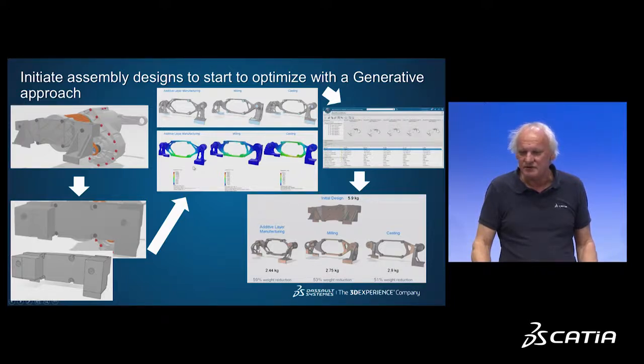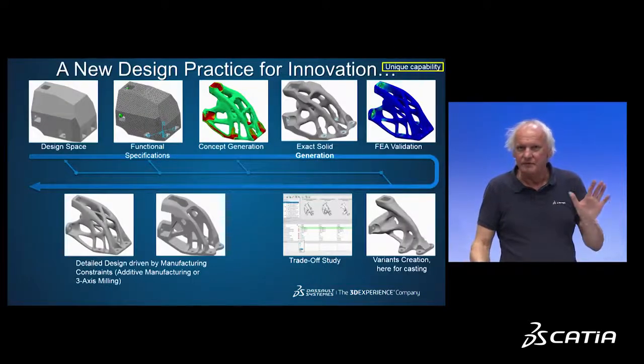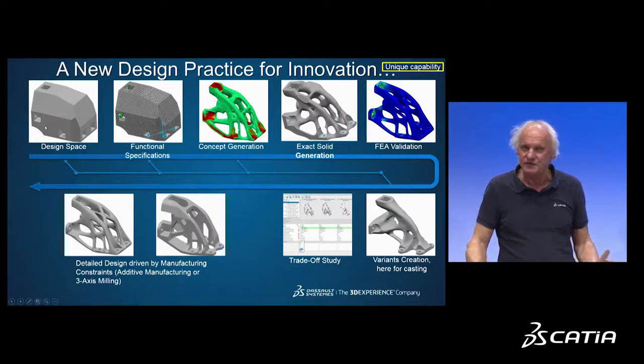I run the various stages of my cognitive augmented design. And in my particular case, I create 3 variants: freeform for additive, milling, and casting. And then, depending on my customer, I select one or the other manufacturing process. If now we look at the complete workflow, which is not only smooth, but very cool and very efficient, you go from the design space to a solid. You prepare your functional specification, loads, boundary conditions, material. CATIA generates a concept. In one click, you get a solid.